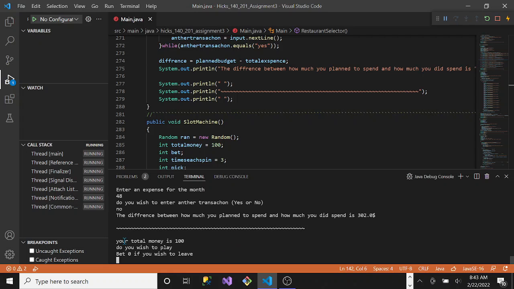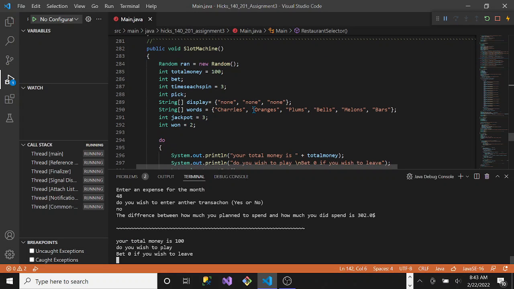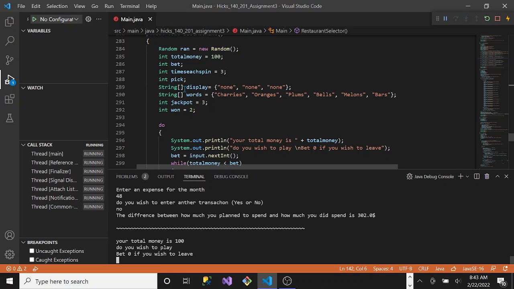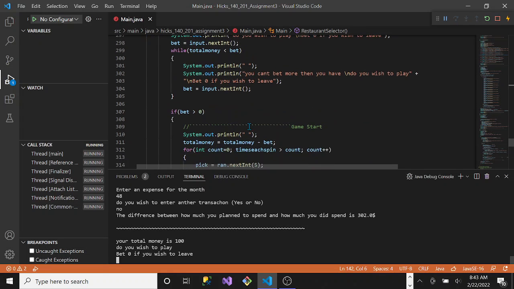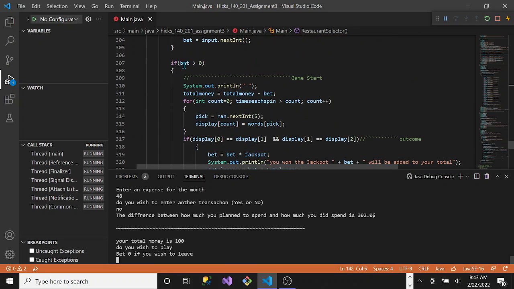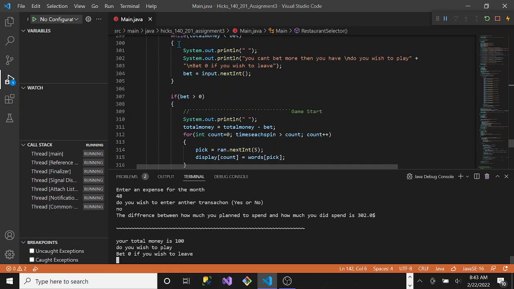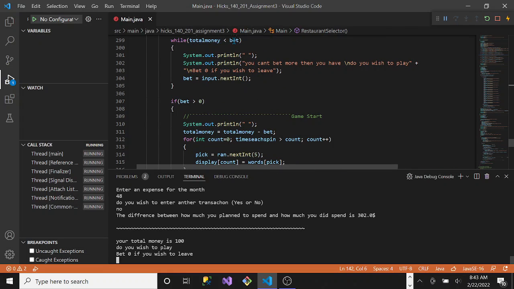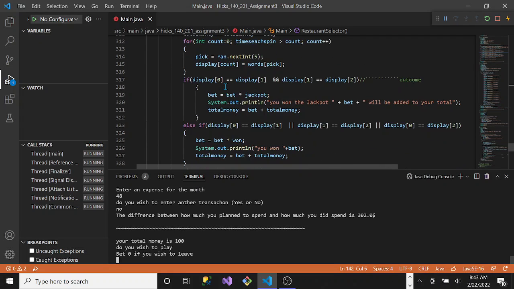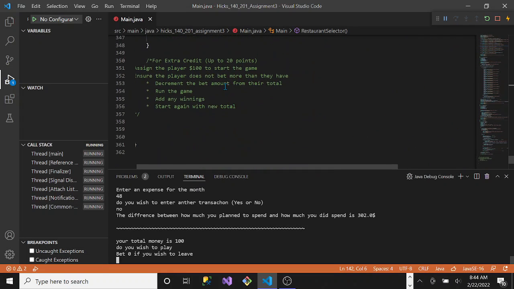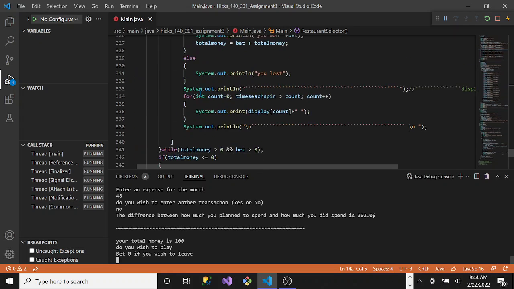Okay. Now this is the slot machine. Variables up here. For the words that get chosen, I chose to do an array so that I can just loop the display. I'll show later. Here's the total money, here's the betting, and then if bet is greater than 0, that will end the loop. I also added in a while loop: while the bet is greater than total money, you can't bet more than you have. That was for the extra credit, I believe.